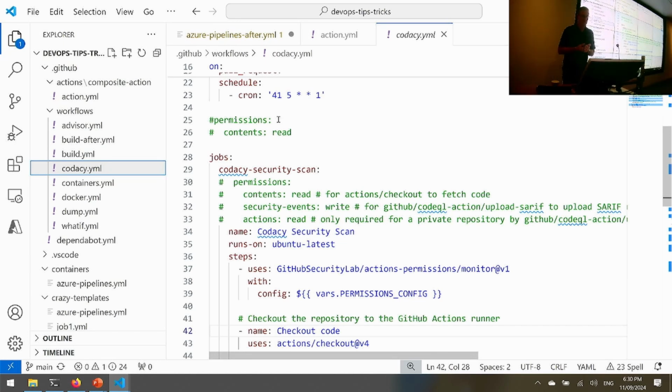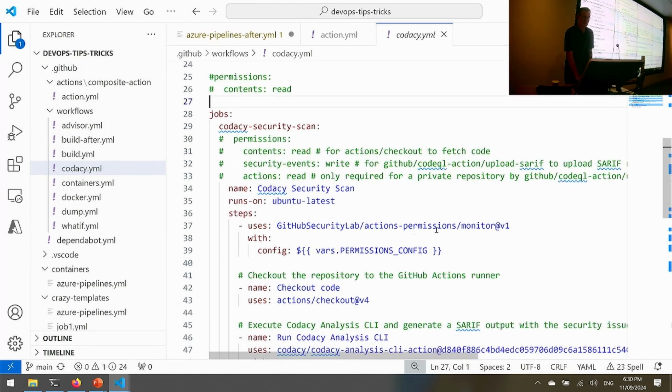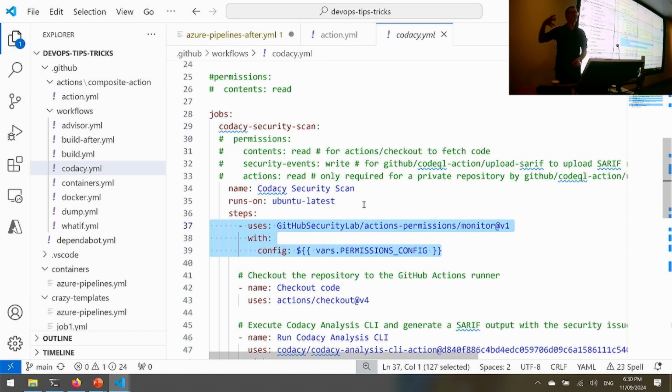But sometimes you don't know what permissions the workflow needs, because you might be calling out to some other tasks and you don't really know what they need. You can run it and it fails, and you think, oh, I'm going to guess it might need this one. There is actually a tool that GitHub have written. You can include that here, which I've got here. It's like adding this step, and then it'll basically set up a little proxy inside the workflow, and it'll try and figure out what permissions you're wanting to use.